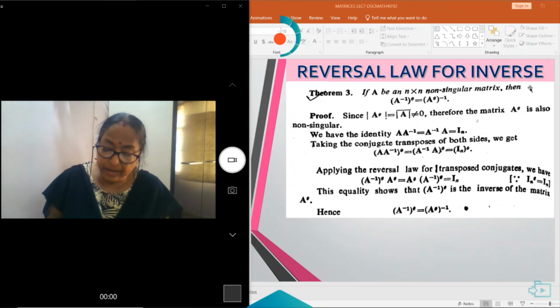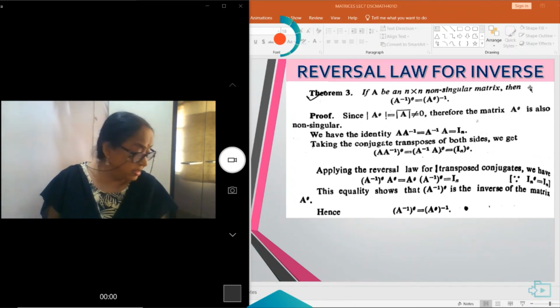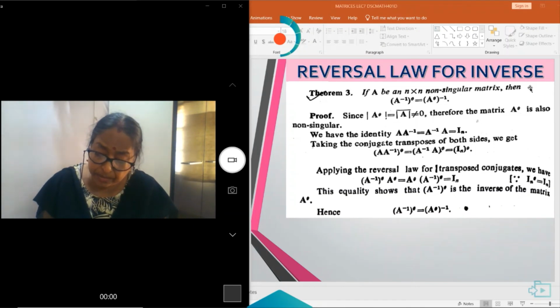So, applying the reversal law for transpose and conjugate, we can say that (A inverse) theta into A theta is equal to A theta into (A inverse) theta, equal to IN. So (A inverse) theta is the inverse of A theta. Hence, (A inverse) theta is equal to (A theta) inverse.